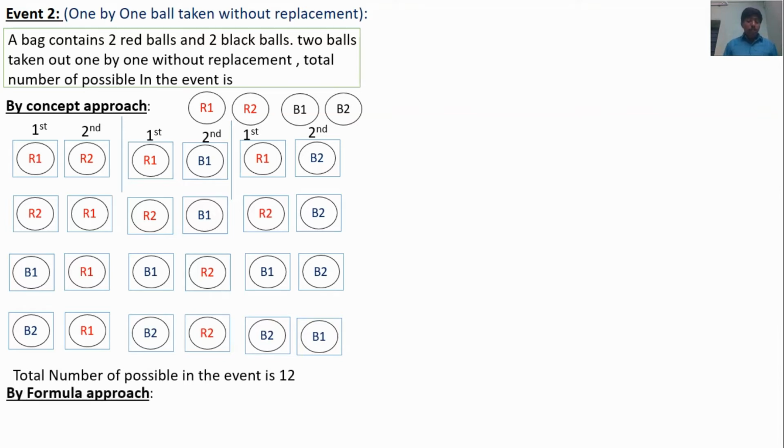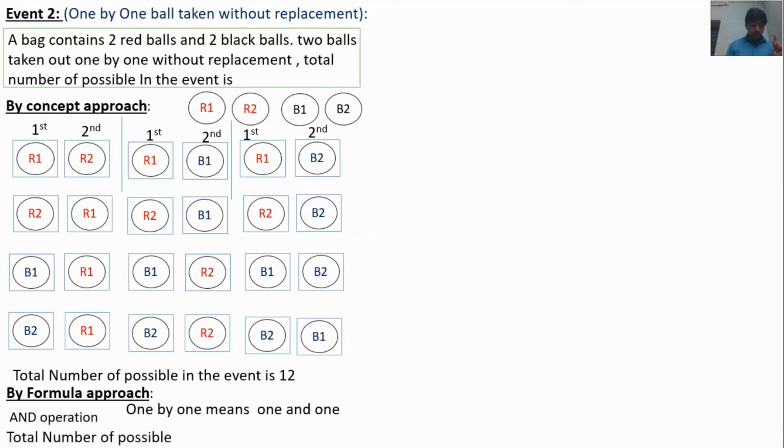Now, by the formula based approach, the balls are taken one by one. One by one means 1 and 1, an AND operation. First, in the bag there are 4 balls. Out of 4 balls, 1 ball is taken.